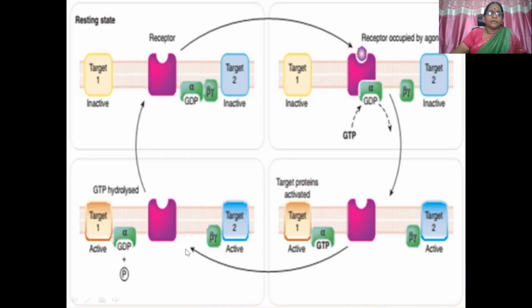Then this alpha hydrolyzes the GTP molecule and goes back to beta gamma. So GTP is hydrolyzed. The active receptor is going to become inactive as soon as the hydrolysis of GTP happens, and the alpha subunit goes back and combines with the beta gamma subunits.